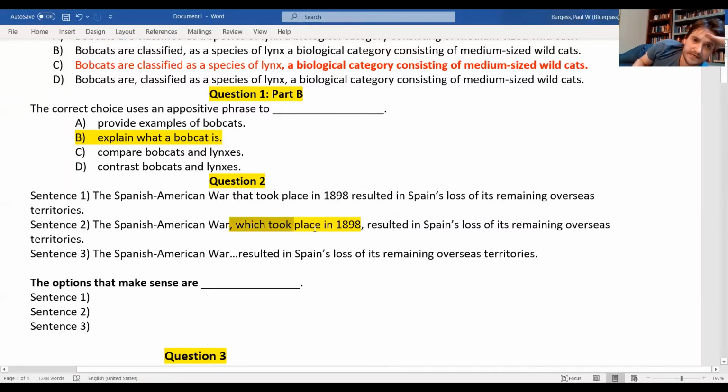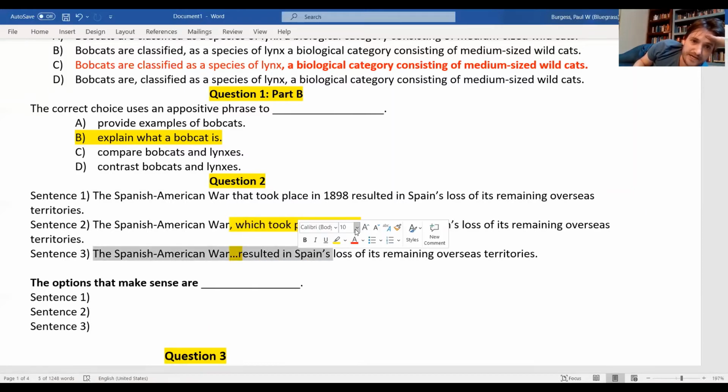Okay, so this is non-essential information. We could remove it without causing any problem. That's why sentence 3 is also good. Sentence 3 does remove this information with the ellipses.